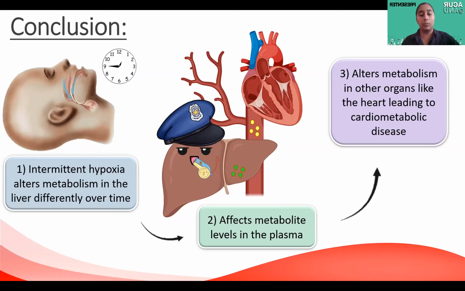So going forward, we'll also be looking at changes in the plasma metabolome and how changes in the liver might be reflected in the plasma. Understanding these alterations might be a pathway for targeted drug discovery or early detection and prevention of cardiometabolic diseases in OSA patients.